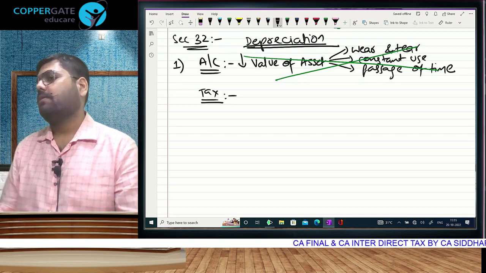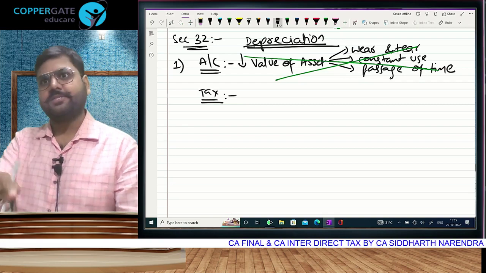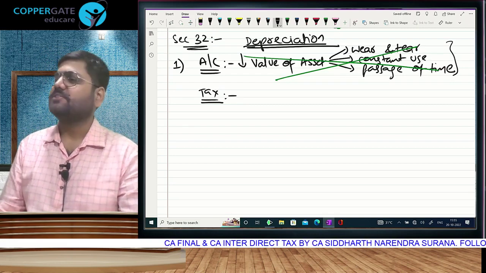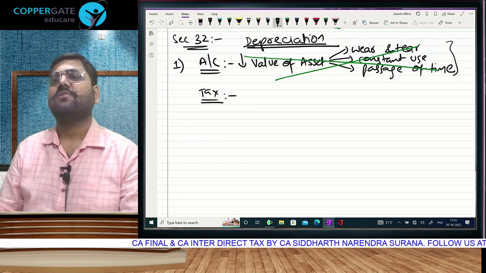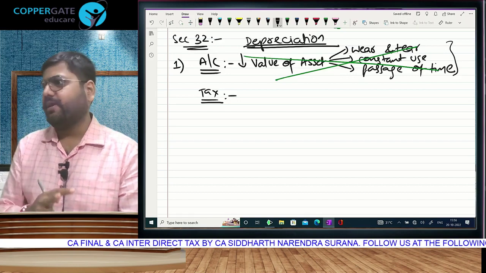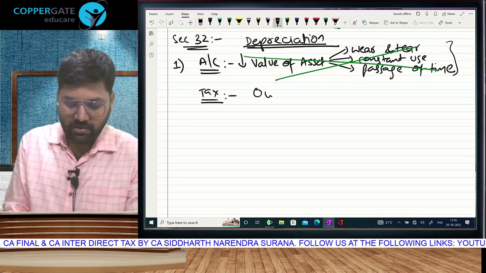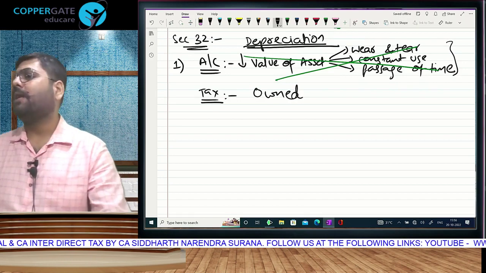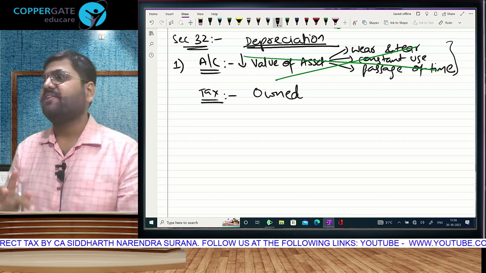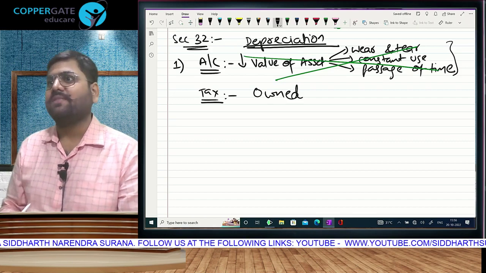Tax says you have acquired an asset for the purpose of your business, you want a deduction of that asset's cost in your business. It will not look at all this. Let accounts remain in accounts. We will check two conditions to get deduction of depreciation. Condition 1, the asset should be owned by you. Meaning on a rented asset you can't take depreciation. I hope you understand. You have to acquire the asset.